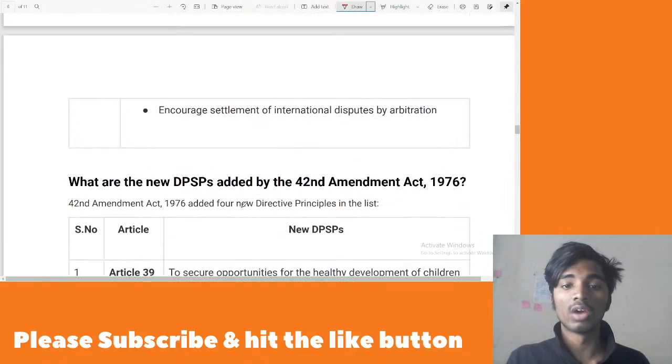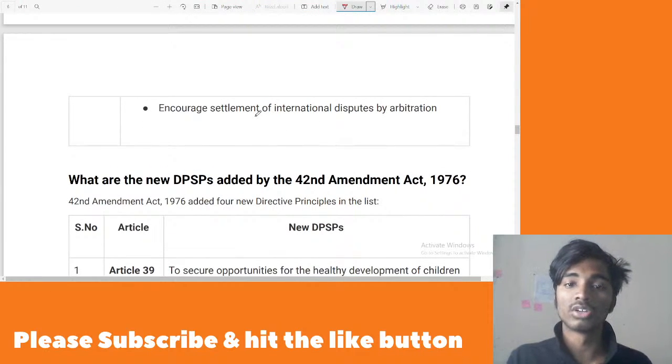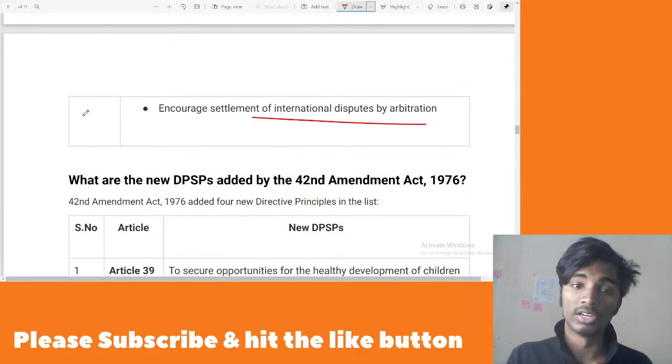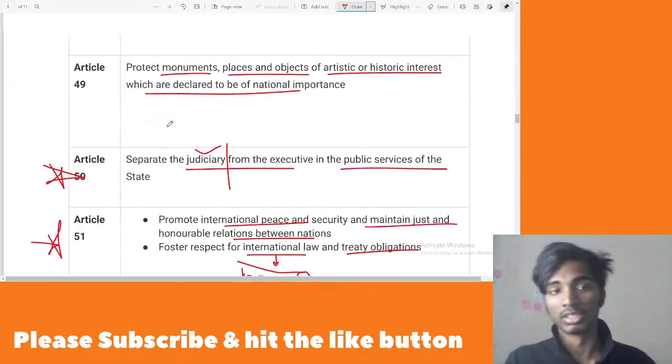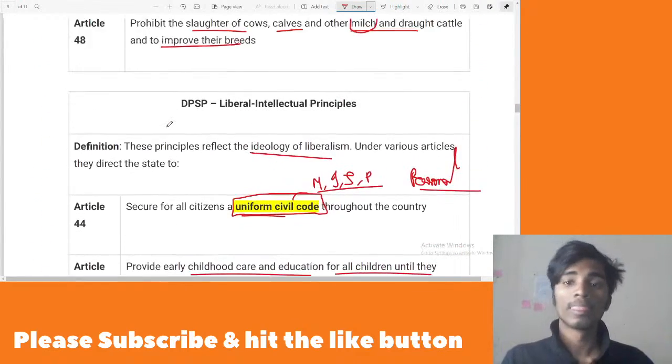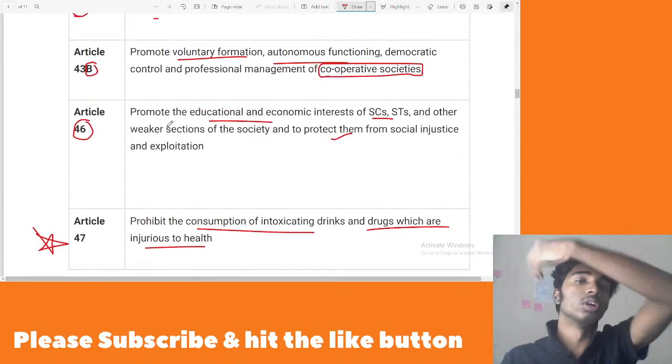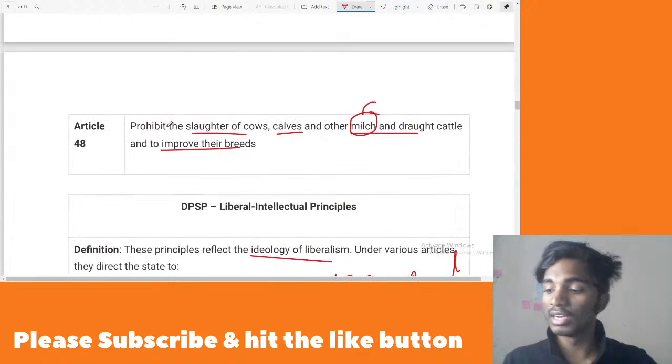Then we also have to encourage settlement of international disputes by arbitration. This is again there under Article 51. So these are some liberal intellectual principles. You have to remember all of these things which I have discussed in today's class. And then let us look into some other things which are there.